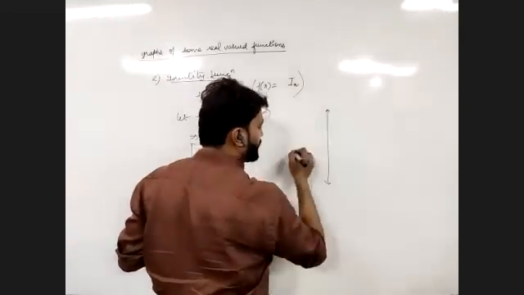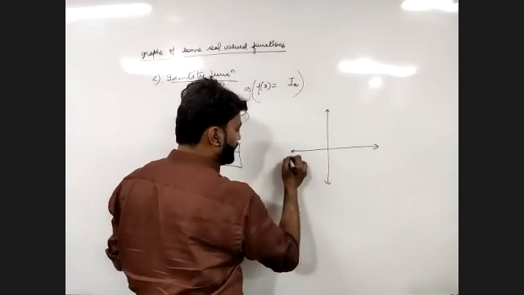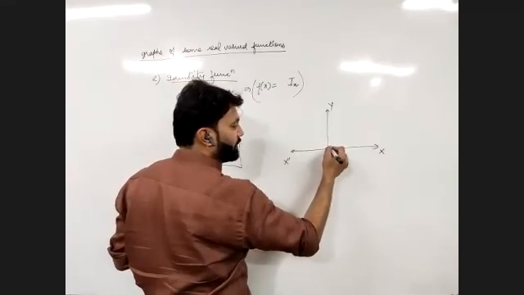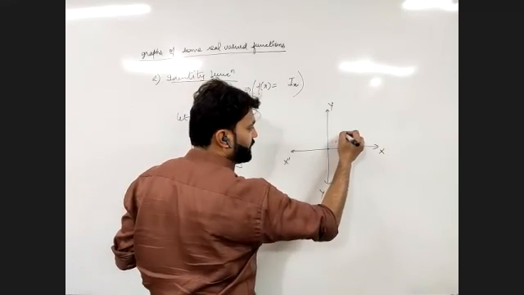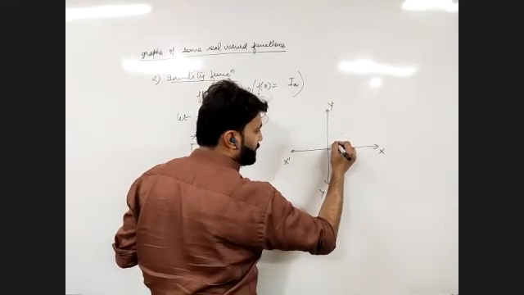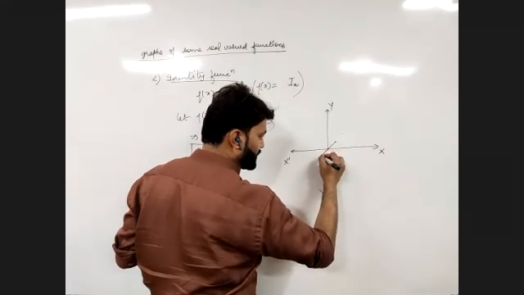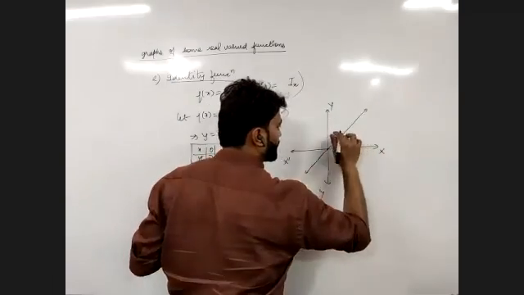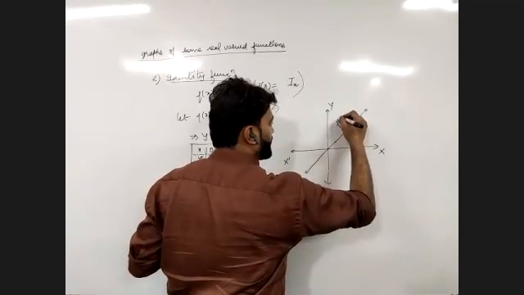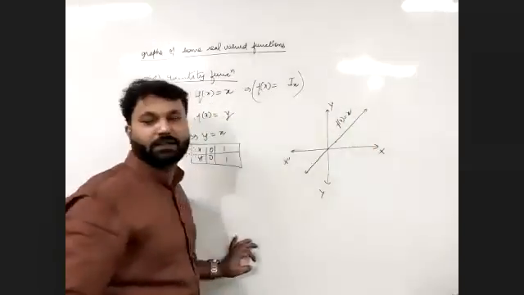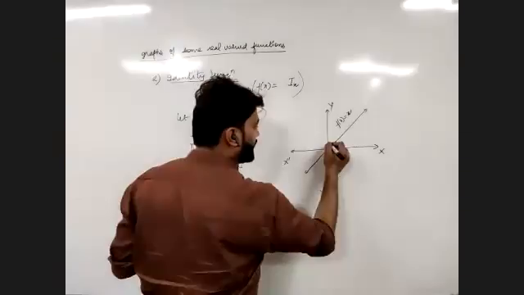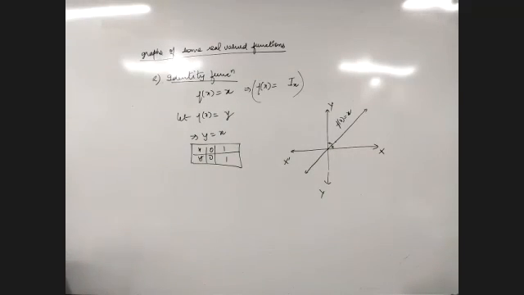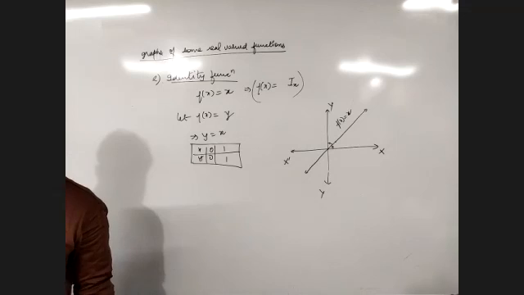So if we draw the graph of the identity function, it will have the points (0, 0), (1, 1), (2, 2). It will directly pass through the origin, bisecting these two angles. So this is f(x) is equal to x, the identity function. These two will be equal. Is it clear? Any doubt?